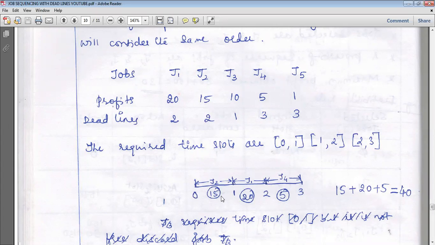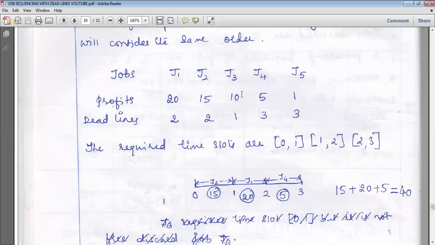He is ready to wait for 2 hours, but he got a slot in the first hour itself. So here it is 0 to 1. See here, what we had done: 2 hours, so actually I had to allot 1 to 2, but it is already filled with job J1 during this hour. So we'll go to the previous slot, that is 0 to 1, because as he is ready to wait for 2 hours, he can finish within 1 hour also, no issues. So this 15 will be allotted to the 0 to 1 slot.